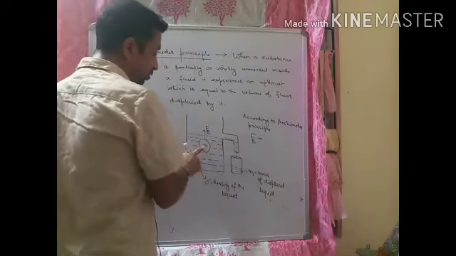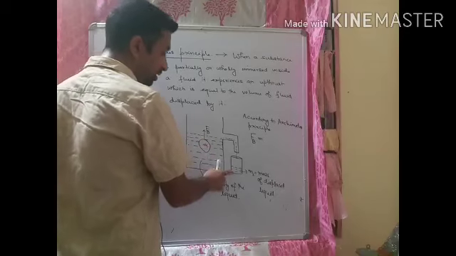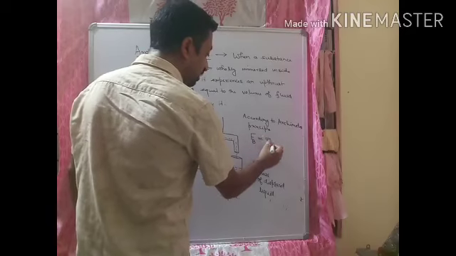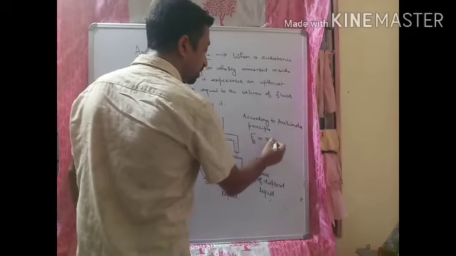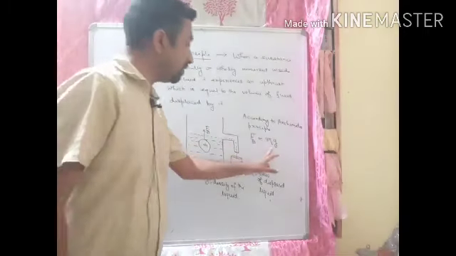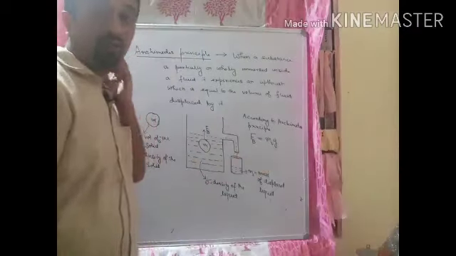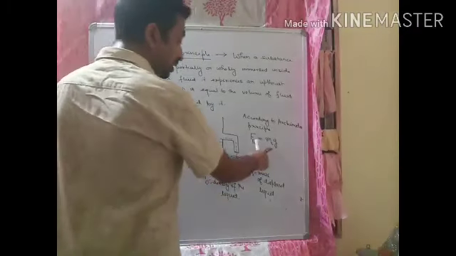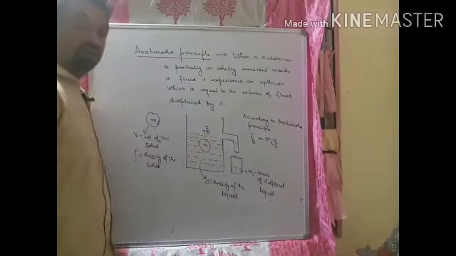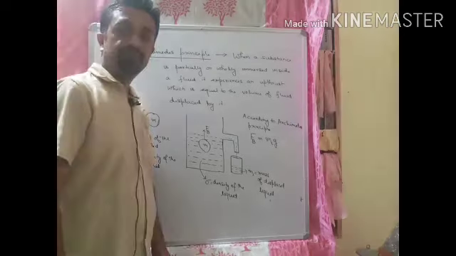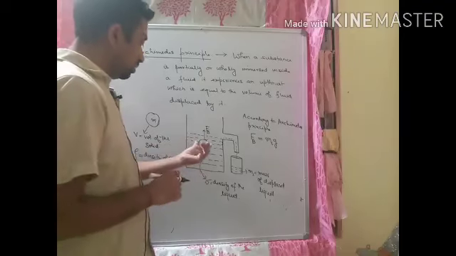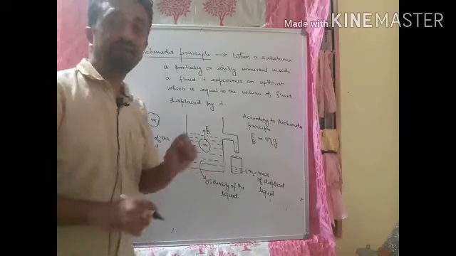So how much liquid has this object displaced? This much amount of liquid. So we can say here that ml is the mass of the liquid displaced, and g is the acceleration due to gravity. So ml into g is what? The weight of the displaced liquid. Clear or not? If ml is the mass of the displaced liquid, so ml into g is the weight of the displaced liquid.